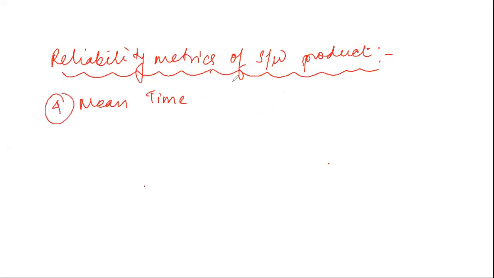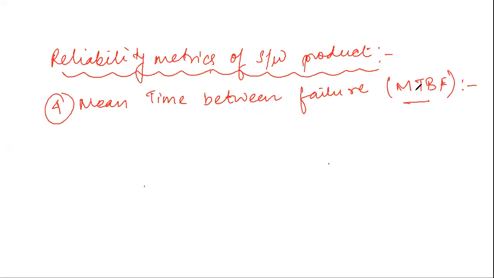The next one is mean time between failure. All these are somewhat similar, but there is a slight difference between them. So how do we get the mean time between failure?